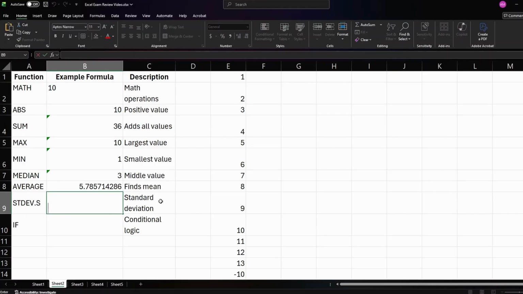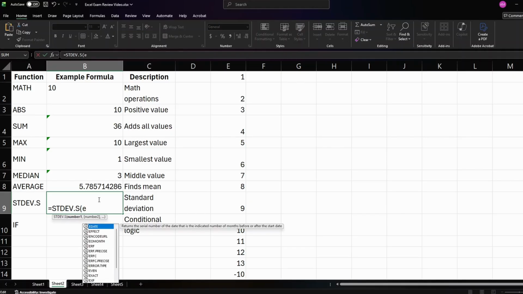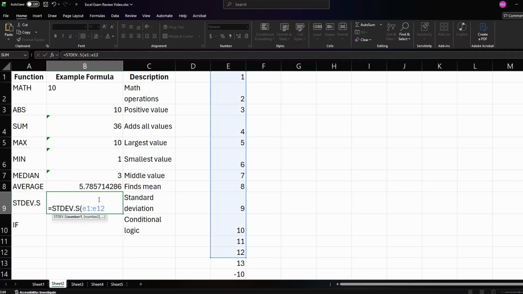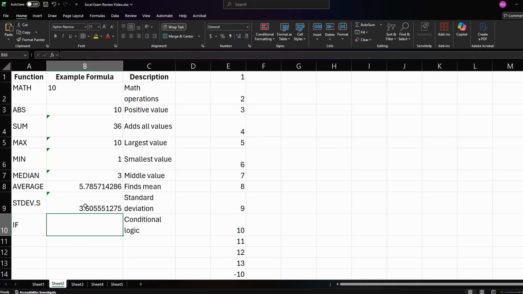STDEV.S, this is basically standard deviation, or how much the typical number is away from the mean. So there's actually two ways to do this. STDEV.P, which is for a population. Usually you won't be using this. You'll probably be using STDEV.S, which is for a sample. So if we do STDEV.S for E1 through E12, for example, the typical standard deviation is 3.6.